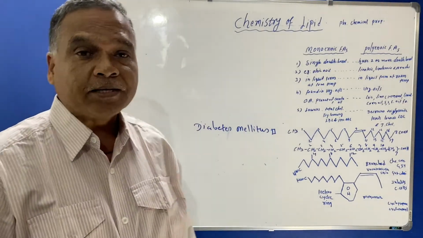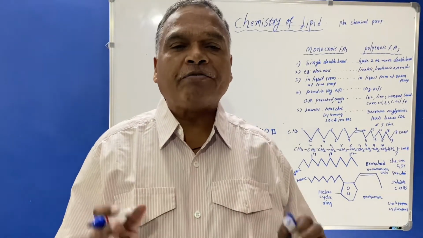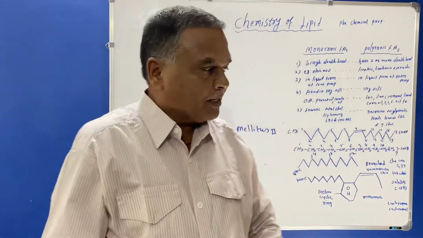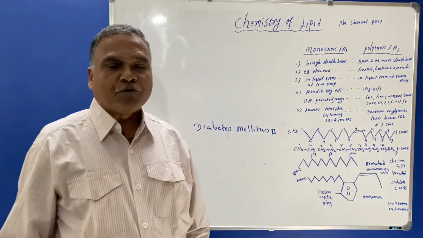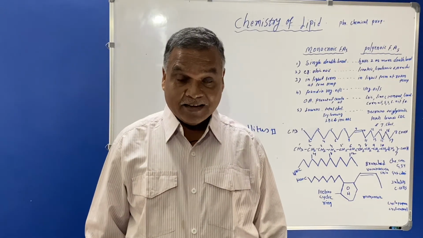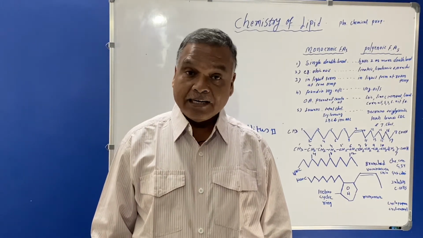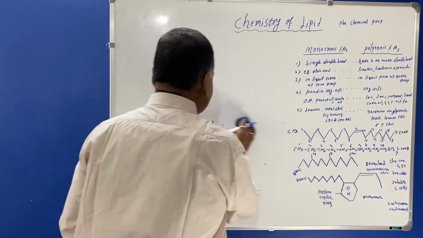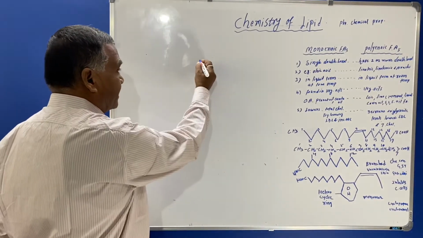Diabetes mellitus 2 means type 2. There are two different types of diabetes, type 1 and type 2. Type 2 diabetes is said to be adult-onset diabetes and generally occurs in adults. Now we'll see the classification.